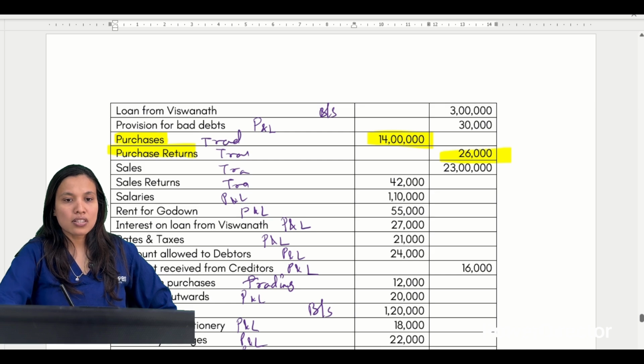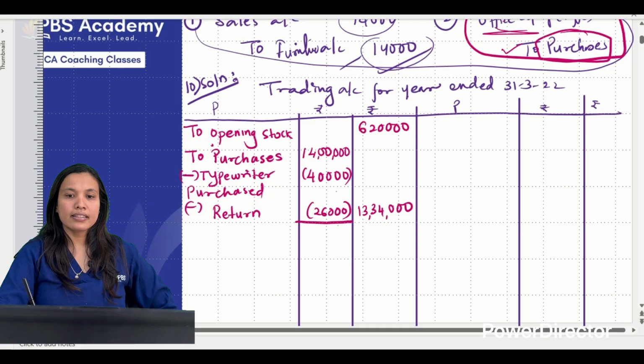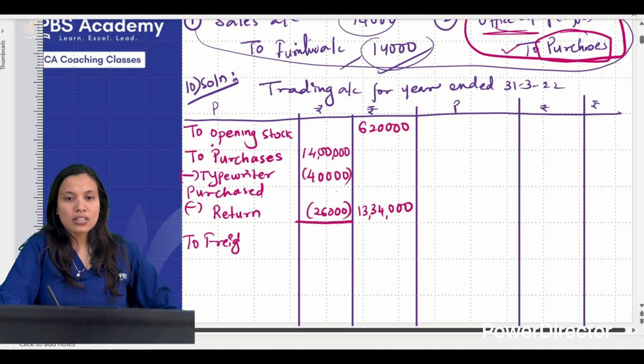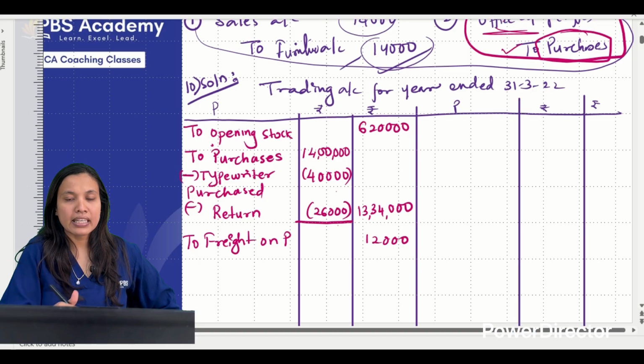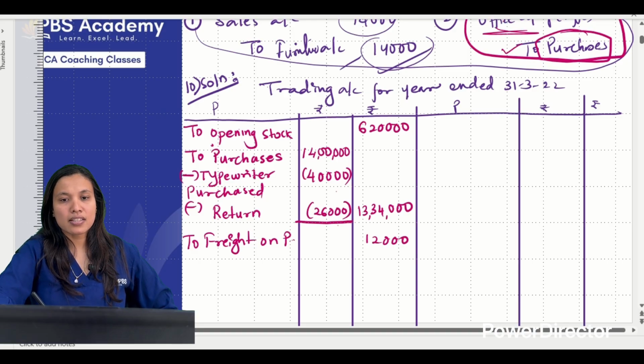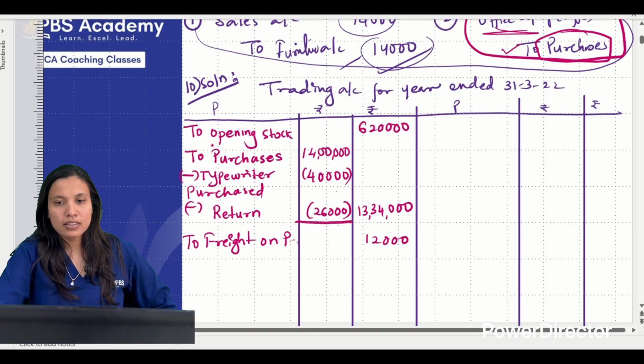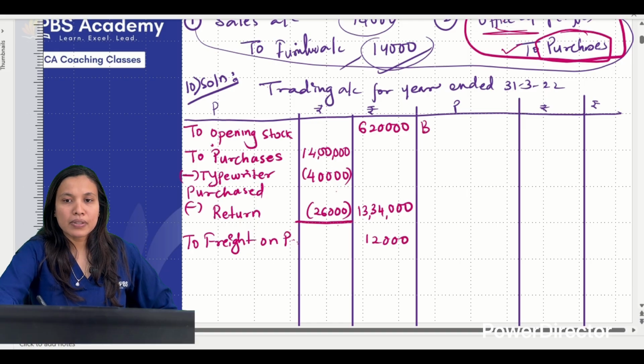Yes, freight on purchases was there. So it is how much? 12,000. So let us write the direct expense next to freight on purchases. So it is 12,000. Write in full, don't write like this. I have written P, so freight on purchases, write in full. Okay? Rest, I don't remember any other expense.